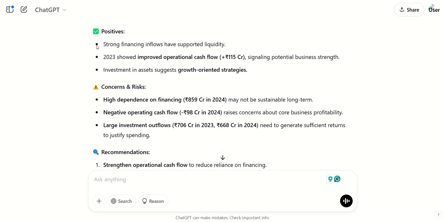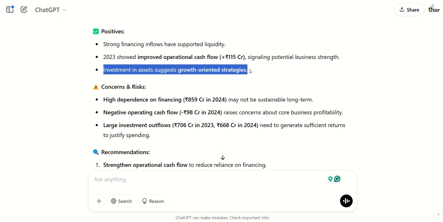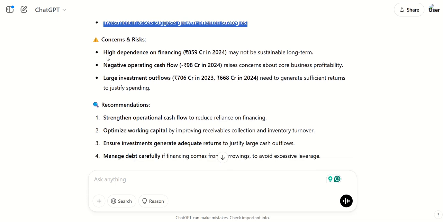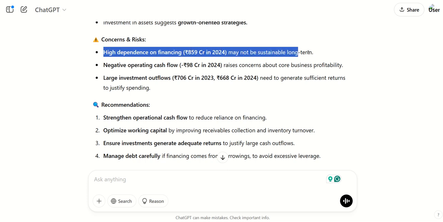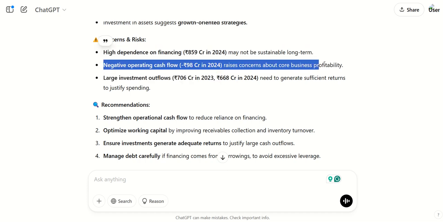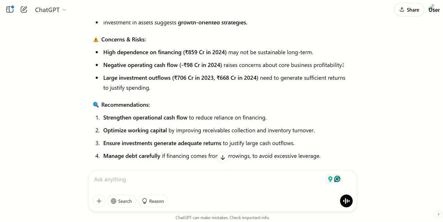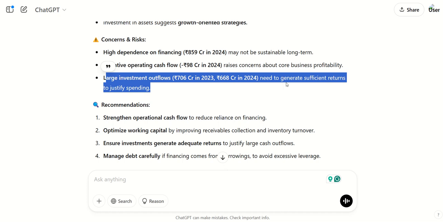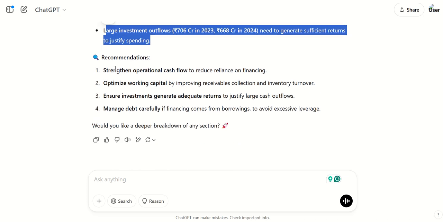Key takeaways. Heavy investment in assets suggests a growth-oriented strategy. Concerns: high dependence on financing may not be sustainable. Negative operating cash flow raises concerns about core business profitability. Large investment outflows need to generate sufficient returns because you are investing in capex. It might take some time before the returns come in. Then strengths and recommendations. This is more a recommendation for the management, which we will not bother about.